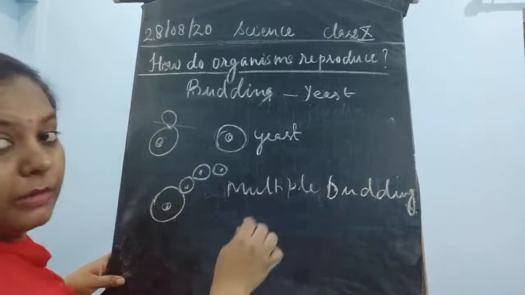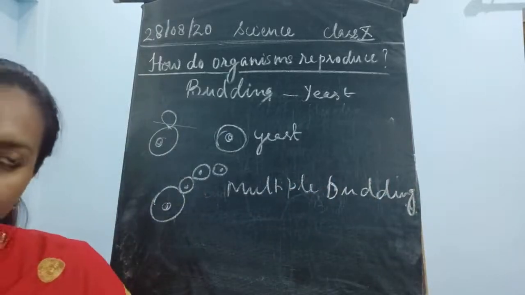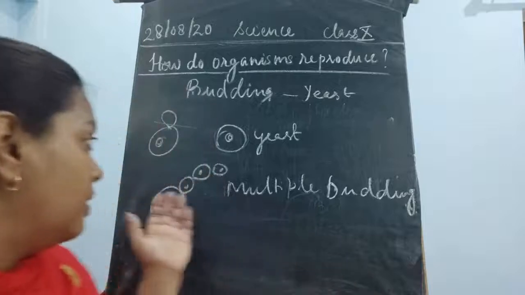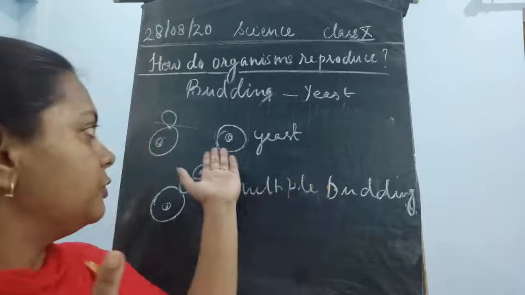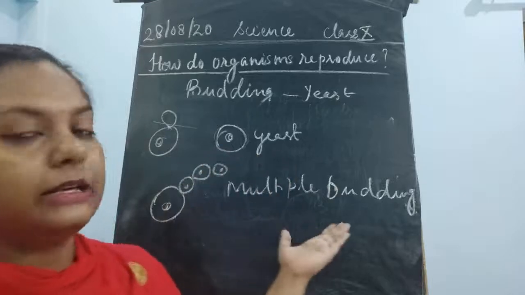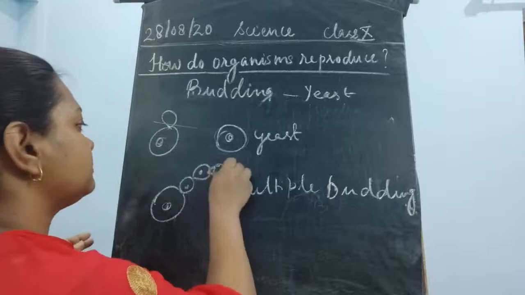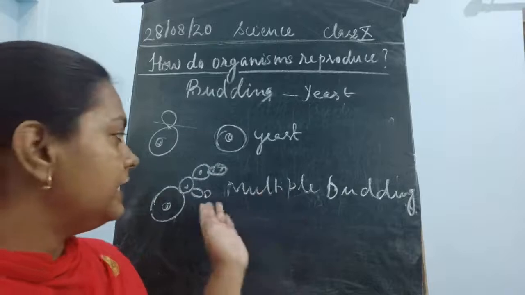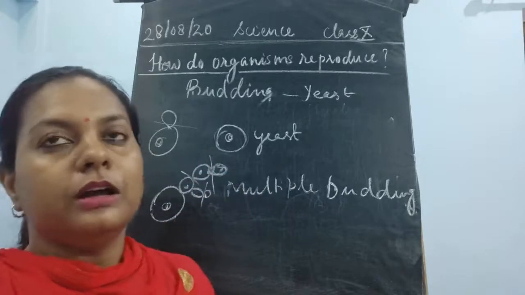It could be multiple budding, children. Okay, so this could be multiple budding. When one type of yeast, I mean one cell with one outgrowth, one bud is present, it is said to be a single budding. And in multiple budding, several buds come out on the same parent yeast. Each and every bud will detach and then give rise to a new yeast cell.